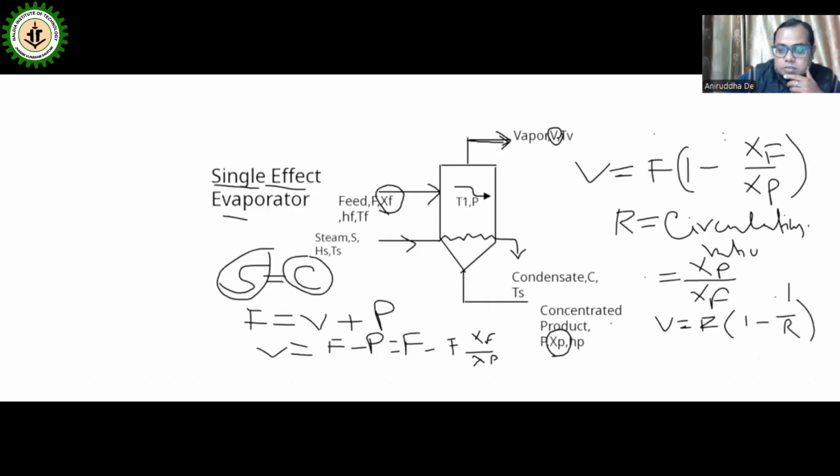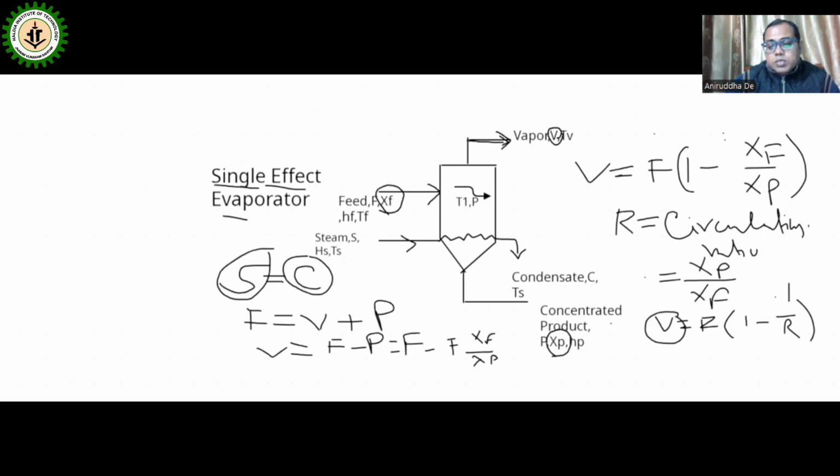So what is the vapor? This is the amount of water evaporated per unit time. This vapor V also expresses the nominal size of the commercial evaporator. If we want to buy one for an industry, we have to tell how much water evaporation will be required per unit time, suppose 100 kg per hour or 1000 kg per hour.